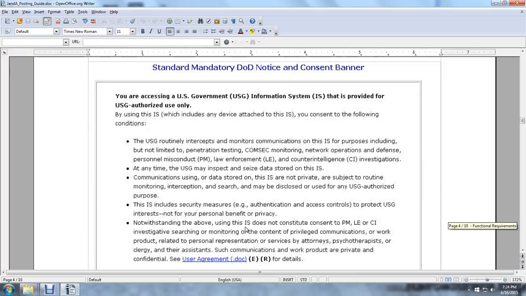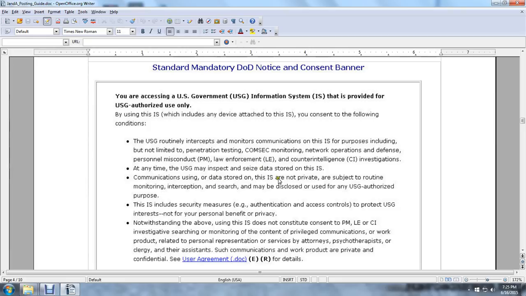You are accessing a U.S. government information system provided for U.S. government authorized use only. U.S. government information systems include the devices attached to the information system. The United States government routinely intercepts and monitors communications on the information system, including but not limited to penetration testing, COMSEC monitoring, network operations and defense, personnel misconduct, law enforcement, and counterintelligence investigations. At any time, the United States government may inspect and seize data from the information system.